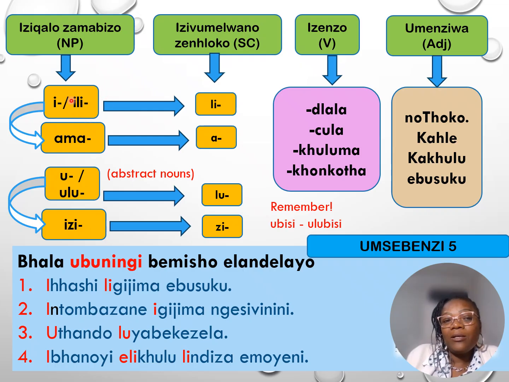The ili beginning word will always be in singular. In plural, they take ama. The u or ulu beginning word will always be neither singular nor plural, if it's an abstract noun; it will just stay the same way. If it's a common noun, then it will change, it will have the plural. All right, are you ready for us to check our answers, to compare our answers? Ake siqhathanise izimpendulo zethu.